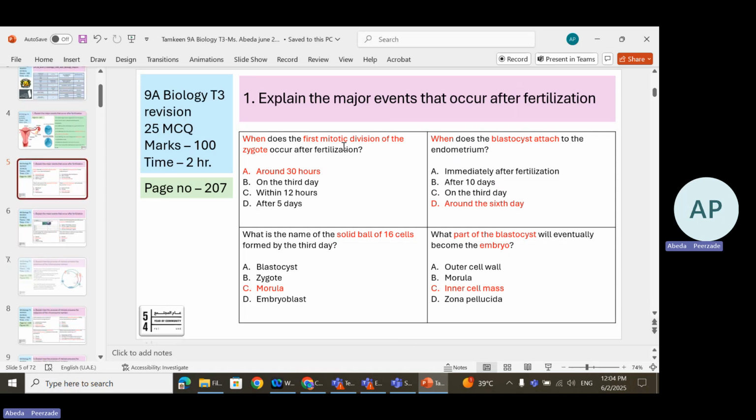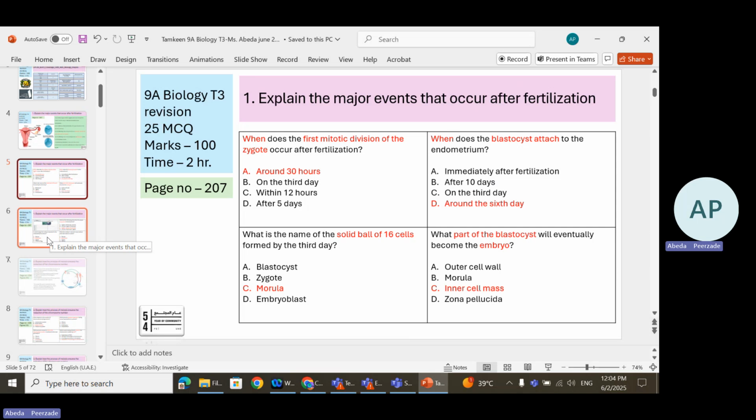When does the first mitotic division of the zygote occur after fertilization? The zygote divides by mitosis, and that starts around 30 hours. When does the blastocyst attach to the endometrium? Around the 6th day. What is the name of a solid ball of 16 cells? That is the morula. What part of the blastocyst will eventually become an embryo? That is the inner cell mass.